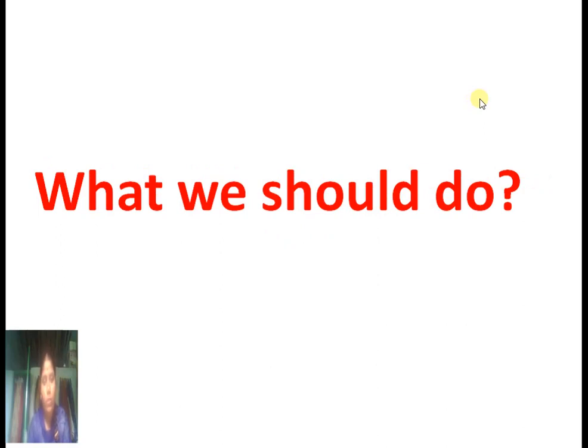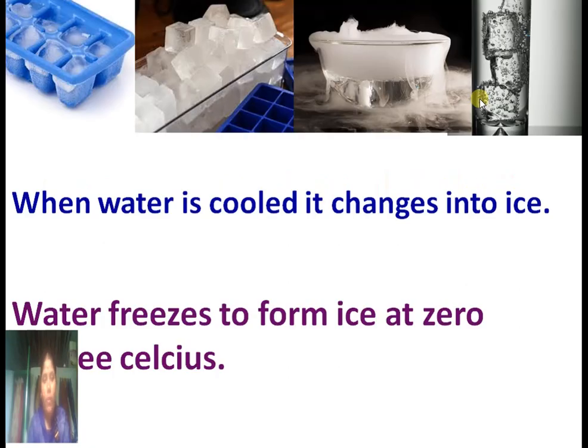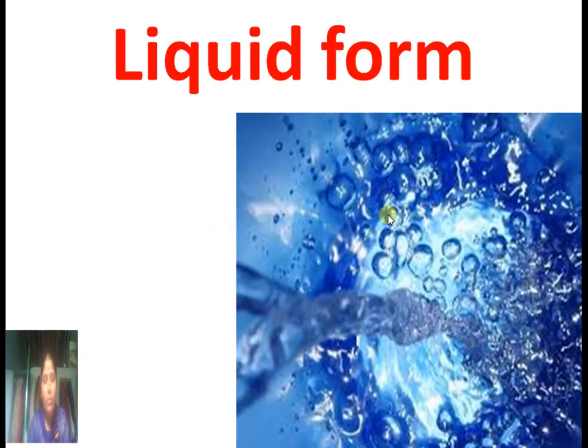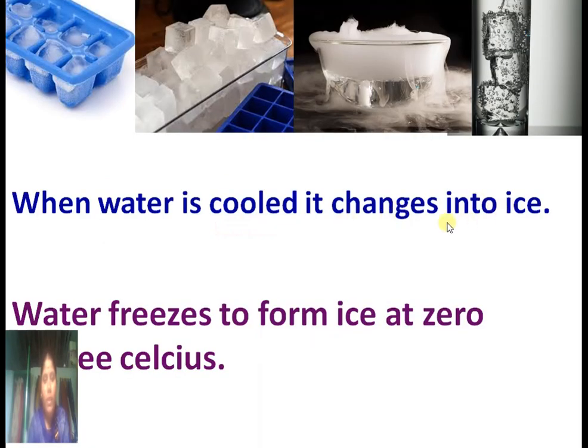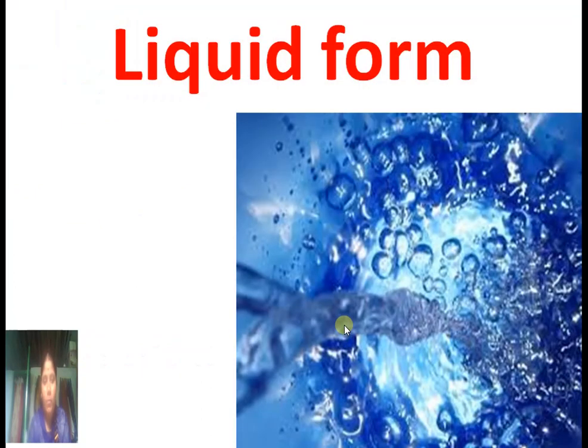What we should do? We should cool the water continuously. It will change into ice. When water is cooled, it changes into ice. Water freezes to form ice at 0 degrees Celsius.